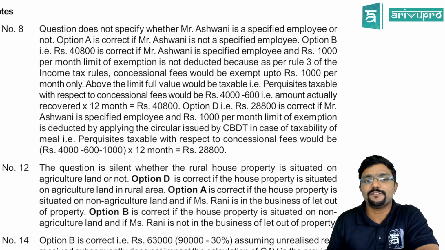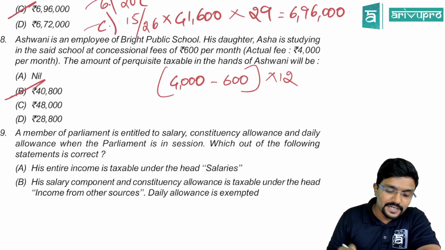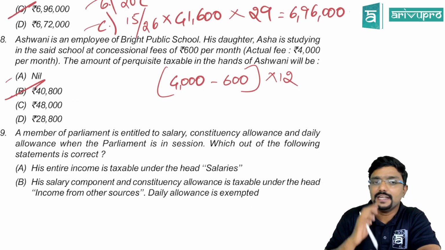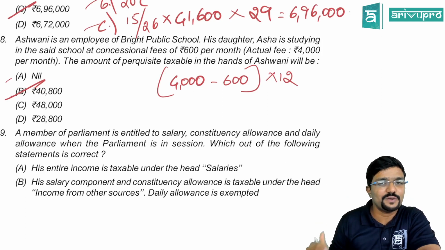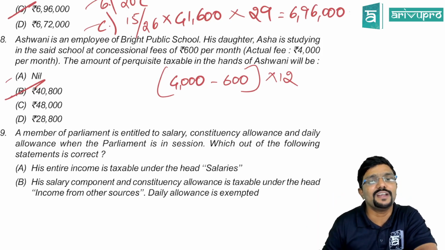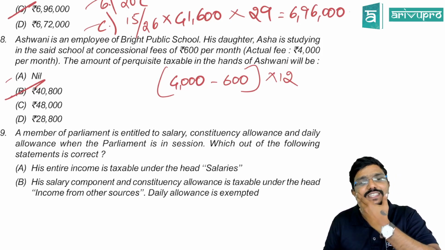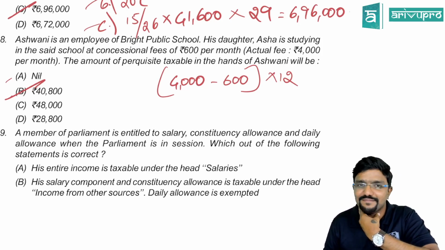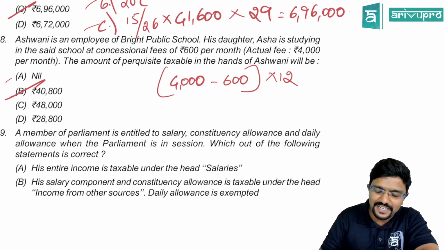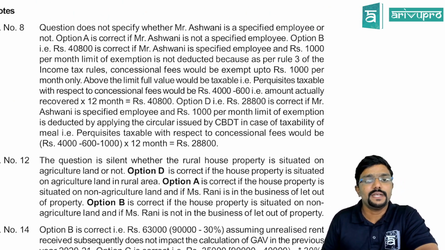Option A is correct if Ashwini is not a specified employee. It is entirely nil, not taxable, if it is provided to a specified employee. But I don't believe that she is not a specified employee. Why? Because the value of benefit given to her is itself 40,800, and obviously her salary will be more than 50,000. Agree? So that doesn't matter here, is what I feel. Then option A is not correct.